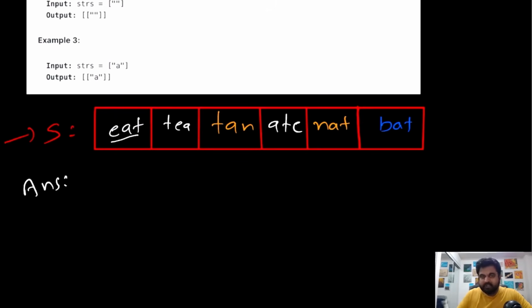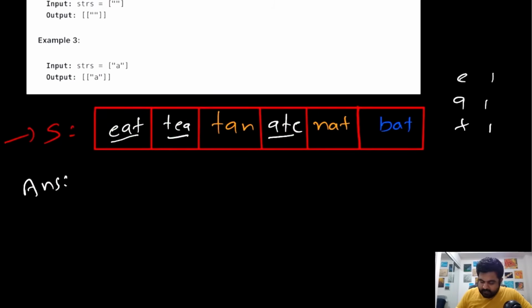If we look at the number of occurrences of characters, the characters E, A and T occur 1 time each. The same thing happens for the word tea and for the word ate, which means we can conclude that all of these 3 words are anagrams of each other, and we can group them together in one single group. So we are done with all of these 3 elements.